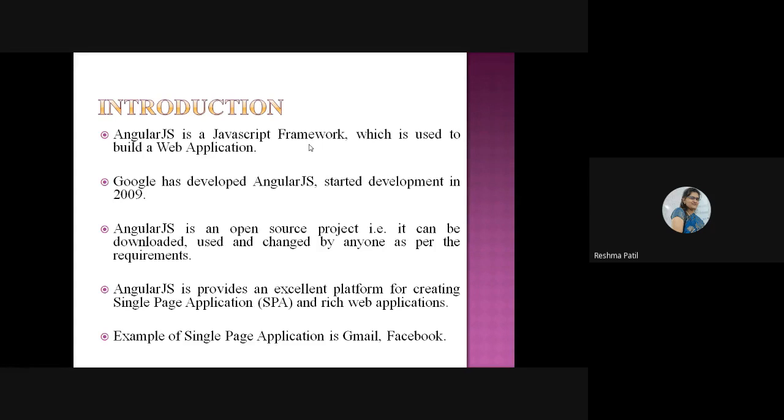It is a scripting language which is used with HTML. JavaScript is an object-oriented script language. Can we execute this language directly? No, ma'am, with the help of HTML. HTML is used to create static web pages.